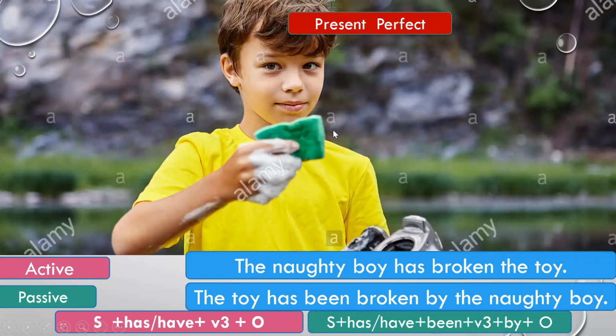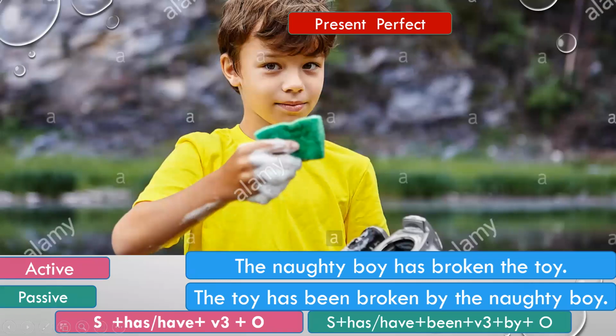Now let us come to the present perfect tense. All of you know already the structure I have taught when I was doing the tenses chapter. Subject plus has or have. So has or have in the present tense makes the sentence a perfect tense sentence. So in present perfect tenses, we have has or have depending on whether the subject is singular or plural. For singular, we use has. For plural, we use have. Plus verb in the third form. In a present perfect sentence also, the verb is always in the third form.